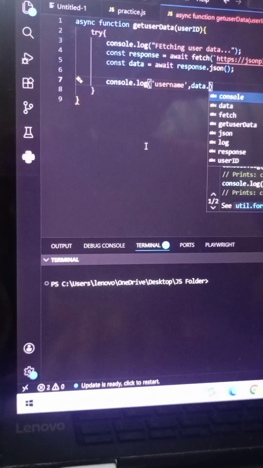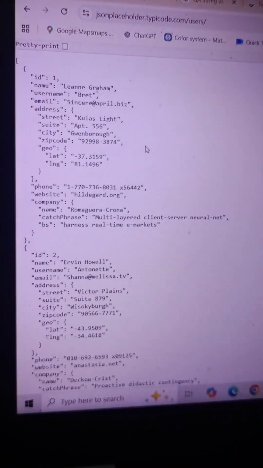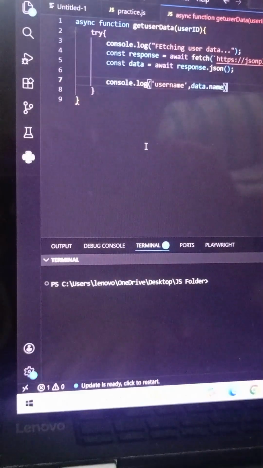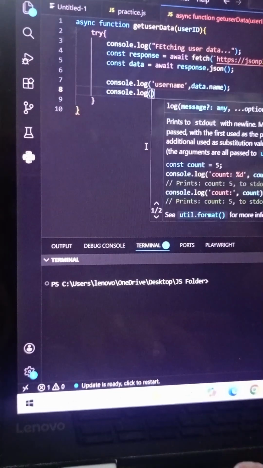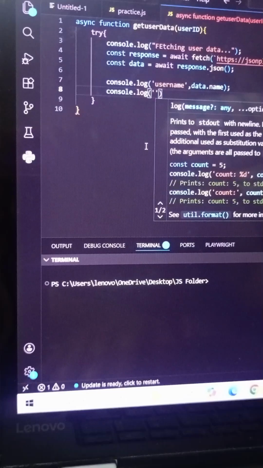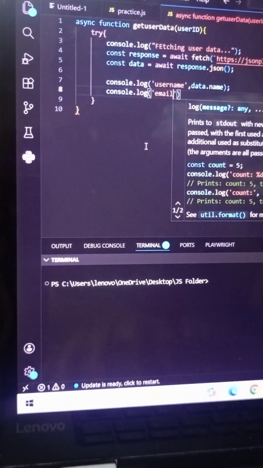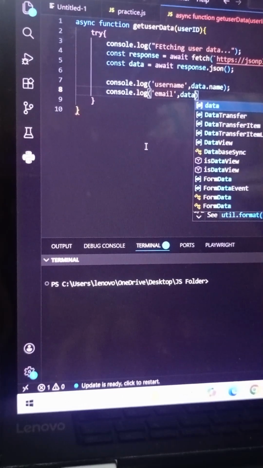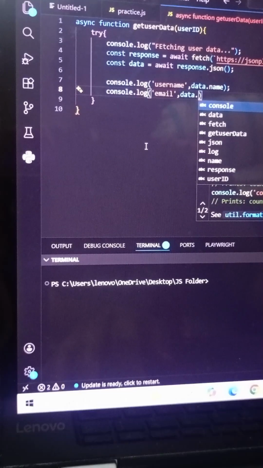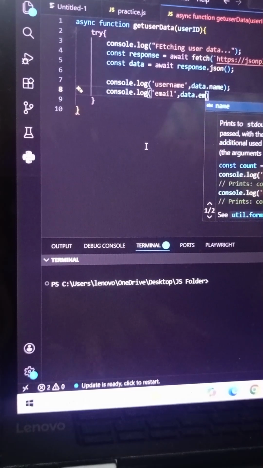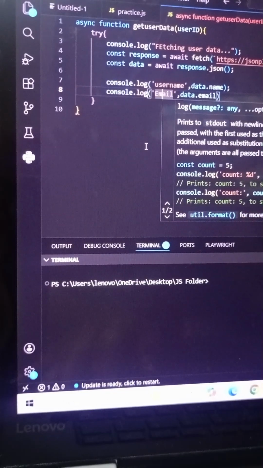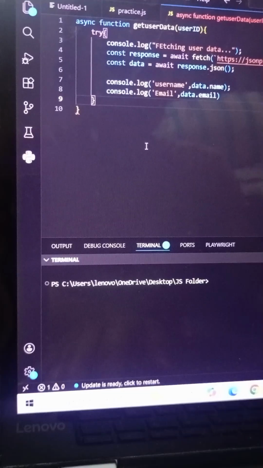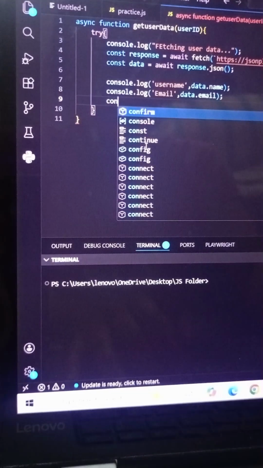So data dot what? I'm going to fetch the name, okay. And then I'm going to fetch, let's say, the email, right? So for fetching email, data dot, here simply I'm going to write the email, right? So let's say email, okay.